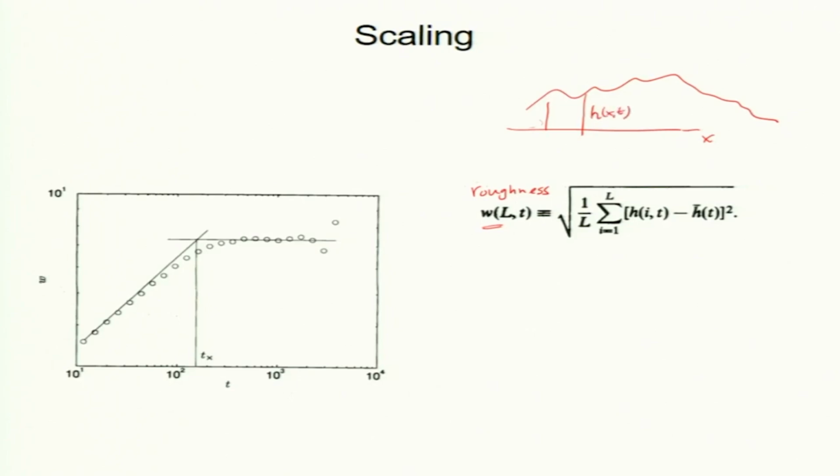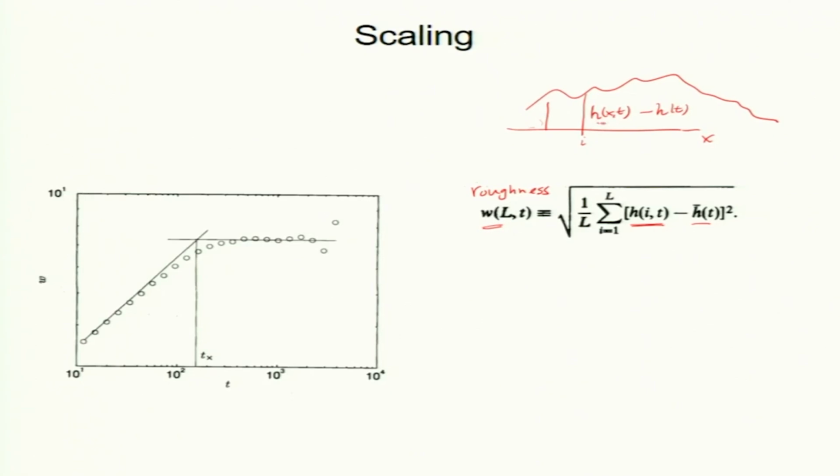Okay. So, here it is, i is the x variable. Normally people also write in discrete variables, so i is the site. So, h minus the average height at a given time. Take this h of x, t minus h bar at time t. Height is changing with time.